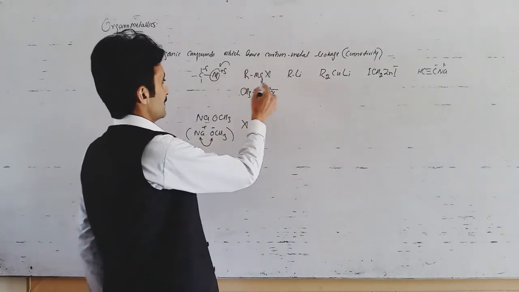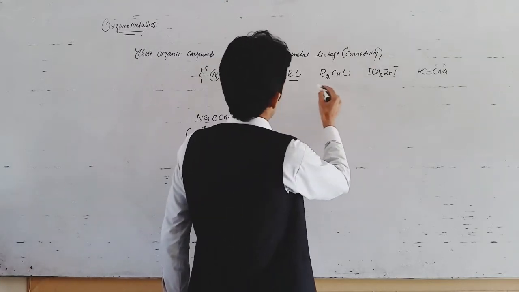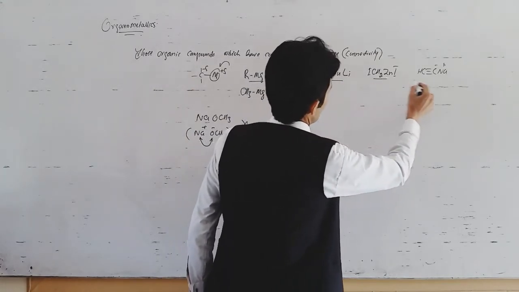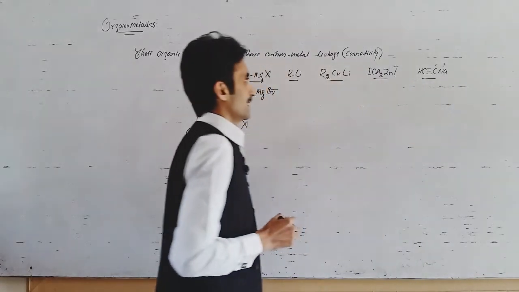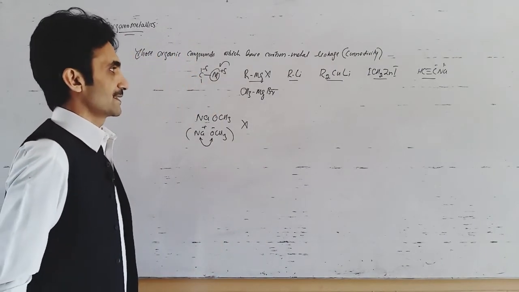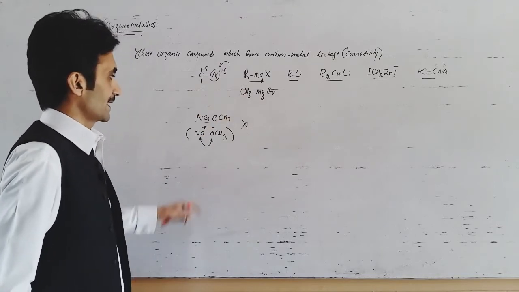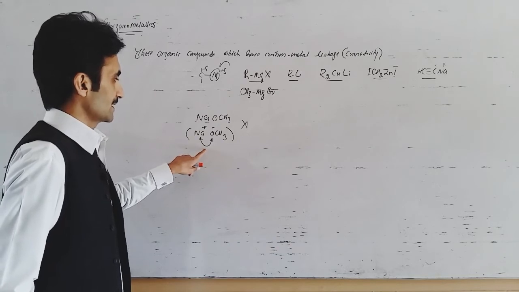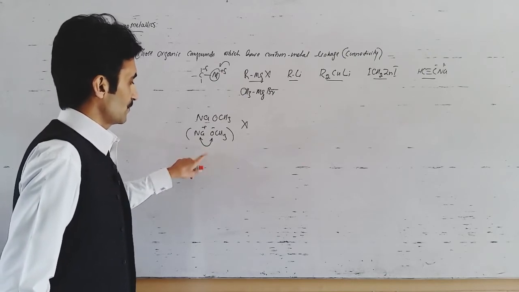But as far as all these examples are concerned, Grignard reagent, alkyl lithium, organocoppers, organozincs or organosodium compounds, all these have a carbon-metal connectivity, so that's why we can say that this series of compounds are organometallic in character. But all those compounds in which there is no carbon-metal connectivity, if there is connectivity between a metal and an atom other than carbon, such a compound will not be regarded as organometallic.